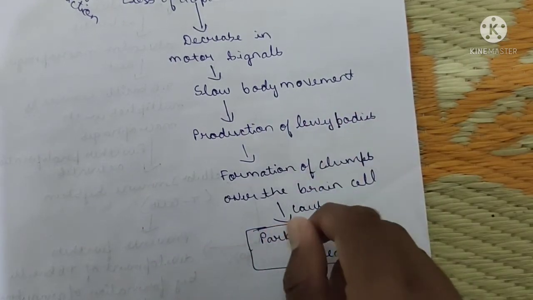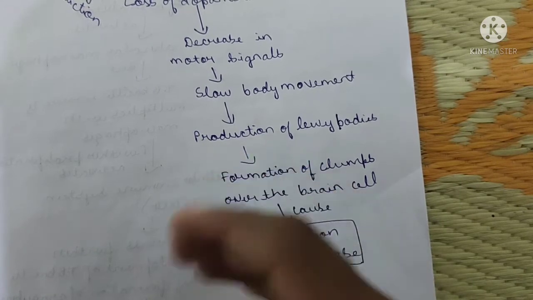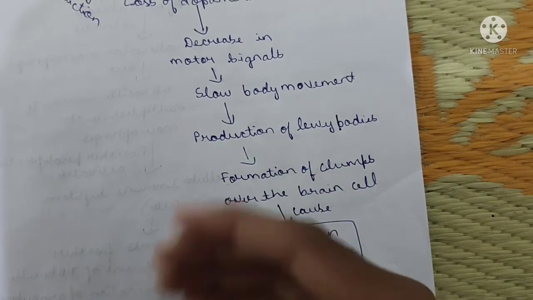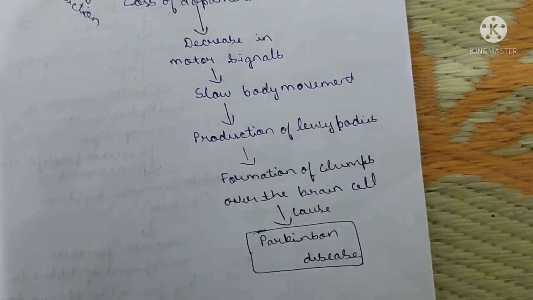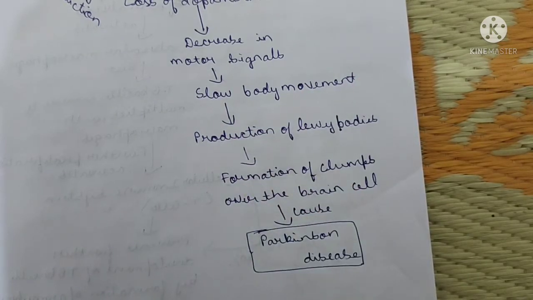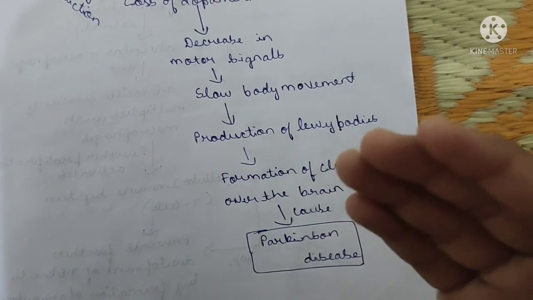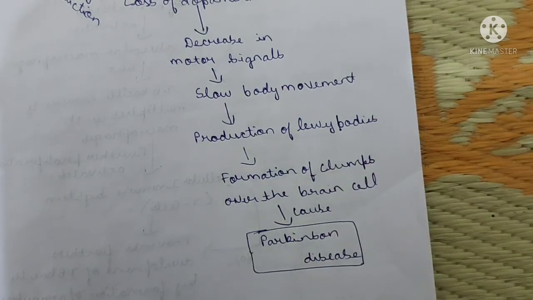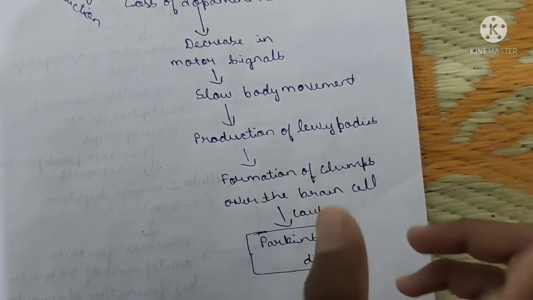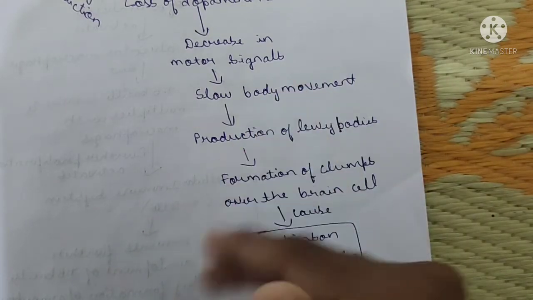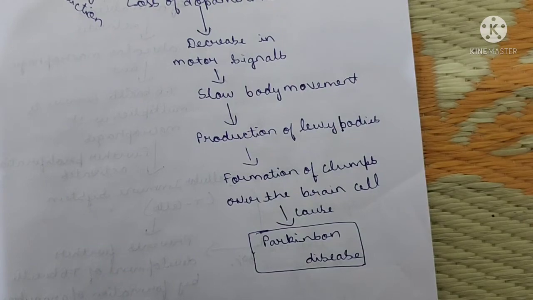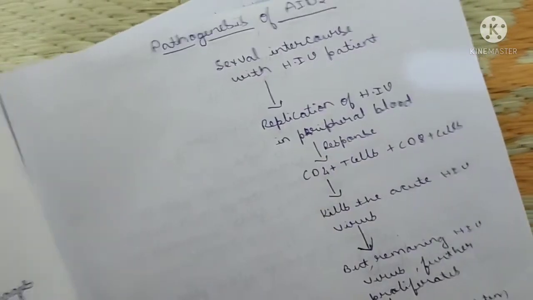Due to that clot, what happens? The mature cells, the important cells, the healthy cells cannot transfer the impulses because of these clumps. And they damage the healthy cells also. Which ones? Those unhealthy Lewy body protein cells or affected dopamine neurons will destroy other neurons also. Okay, that is the Parkinson disease. This is the pathogenesis. Yes, this is the third one.